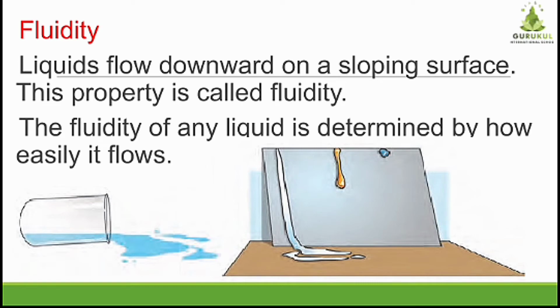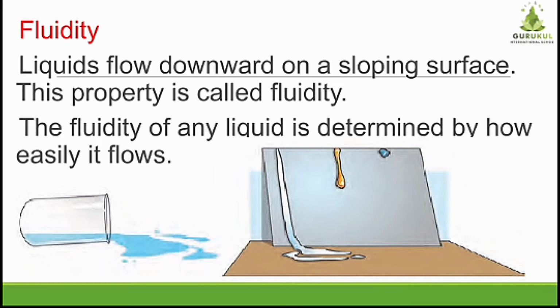So liquids flow downward on a sloping surface. This property is called fluidity. The fluidity of any liquid is determined by how easily it flows. Now students, here also we can see we have taken three substances: water, honey and oil.